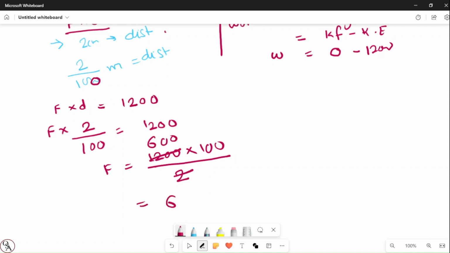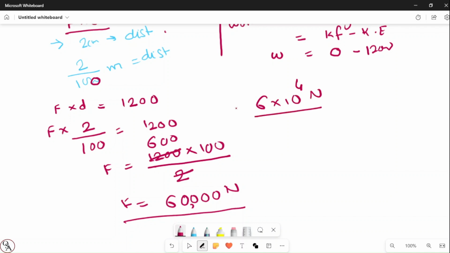So it becomes 60,000 Newton. Or one can write it in another form, that is 6 into 10 raised to how many zeros? 4. So it's 6 into 10 raised to 4 Newton. So this is your answer. I hope you understood. Thank you.